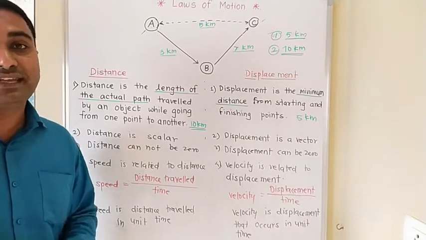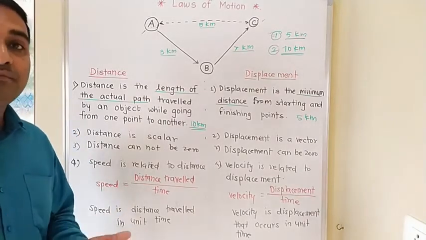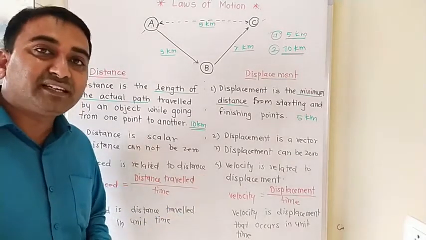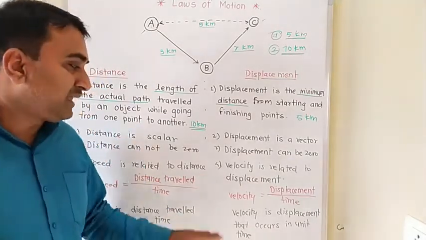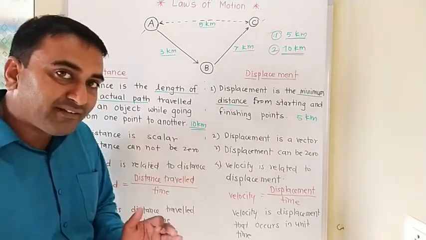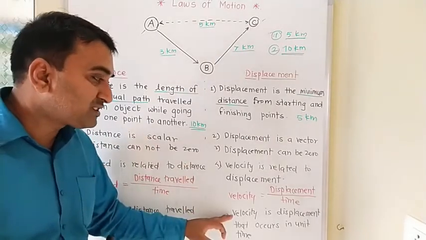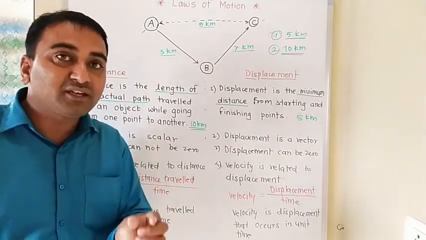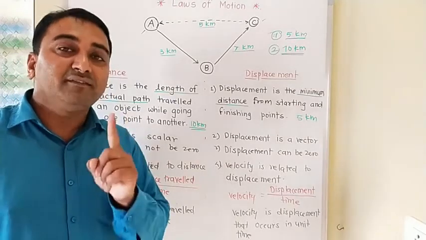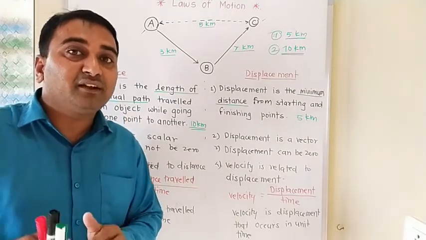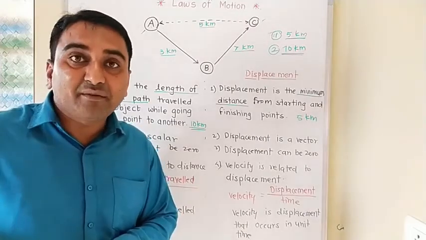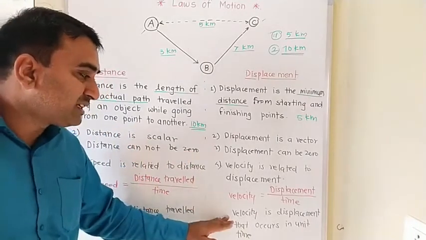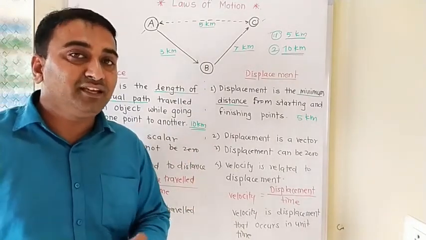Unit time, it may be 1 second. It may be 1 minute. It may be 1 hour. Then what is velocity? Velocity is related to displacement. That means velocity is equal to displacement divided by time. So velocity is a displacement that occurs in unit time. In unit time, that is 1 second or 1 minute or 1 hour. In 1 second, what is the displacement? What is the distance in between the starting point and finishing point? That is the minimum distance. And so velocity is a displacement that occurs in unit time.